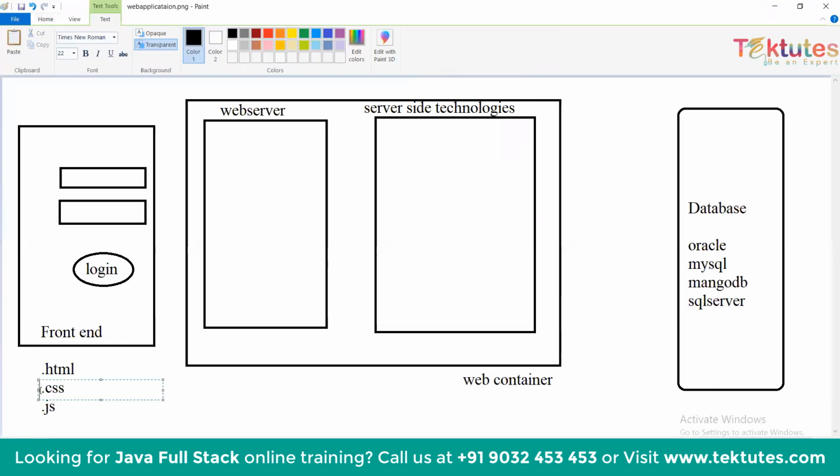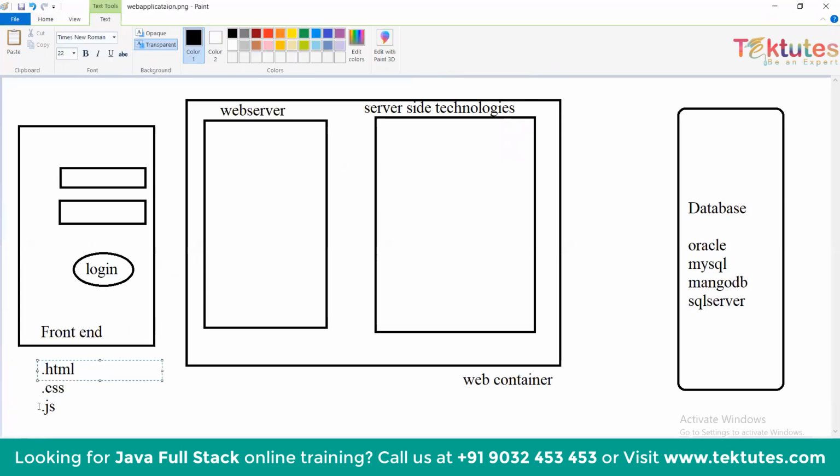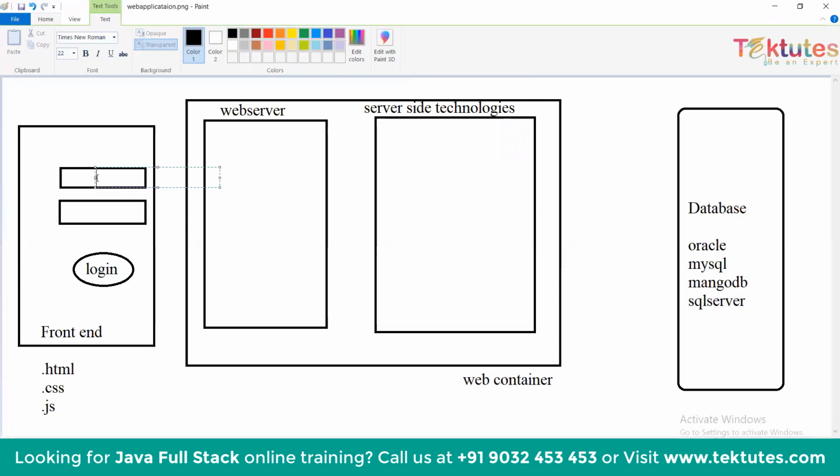CSS is a cascading style sheet which applies the styles to the HTML page. JavaScript means client-side validation. Suppose I'm not giving any value for the username and password and I click on the login button, it will ask to please enter username and password. That is given by JavaScript.